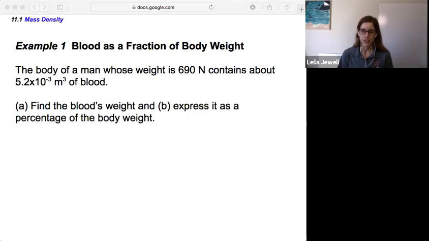Right, now as we're looking at this, first we need to figure out what's been given to us. We have the 690 newtons, and that's just going to be the total weight of the man. So I can draw that as W total.